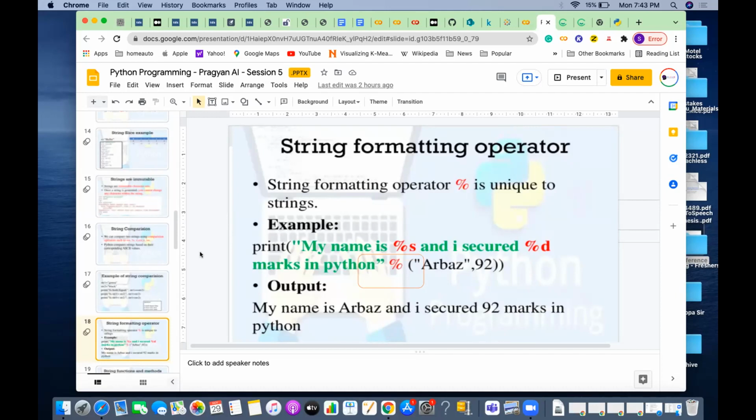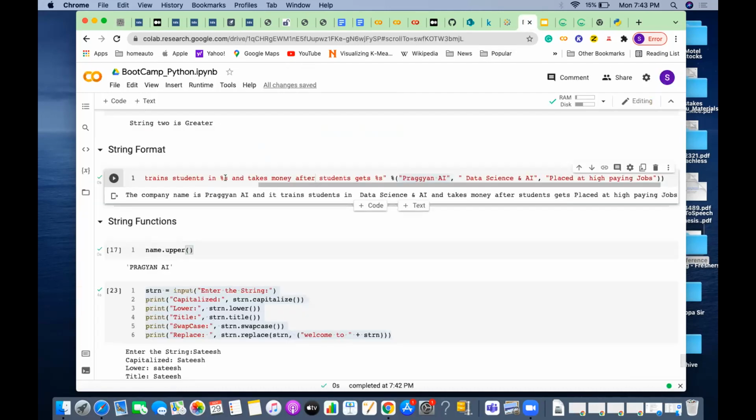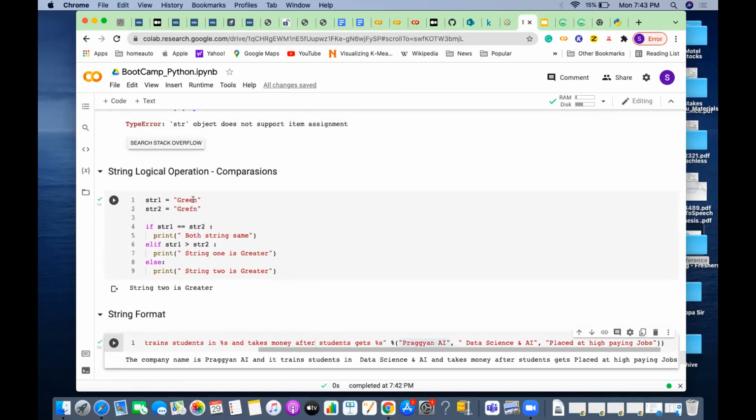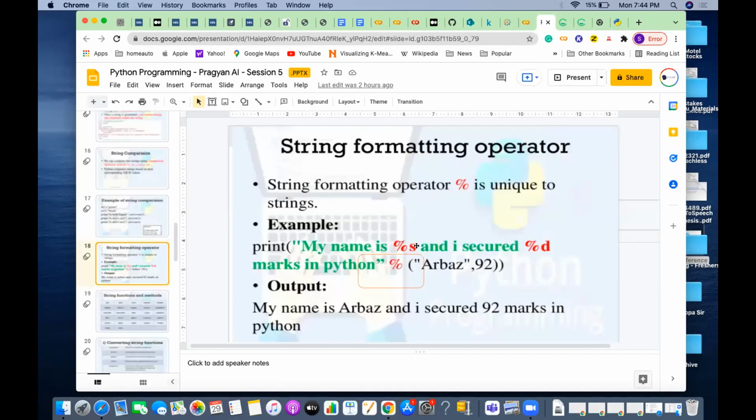Any question here? Anybody has not understood this? String format, anybody not understood? Okay, so you can do anything. I'm just using S, S, S, you can use any other element. Fine.